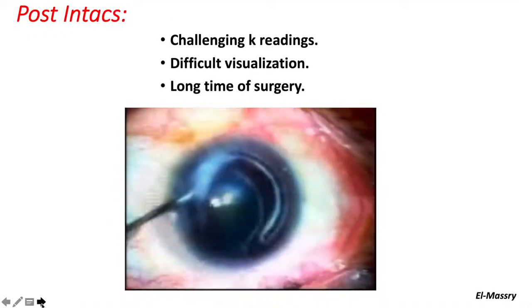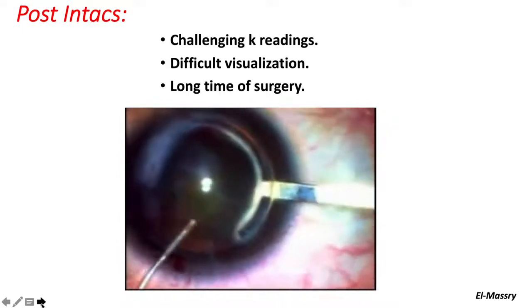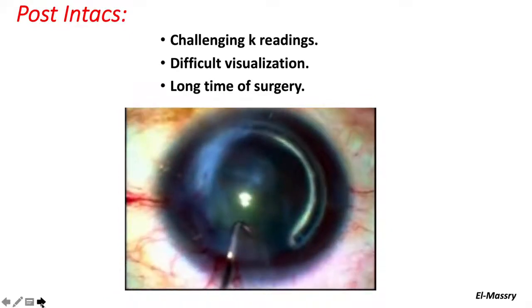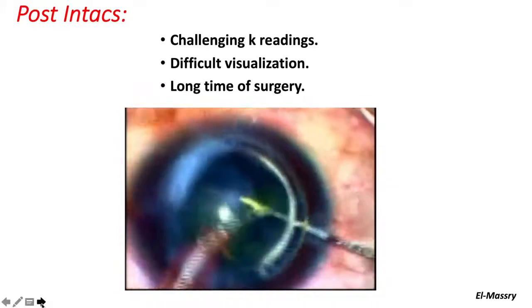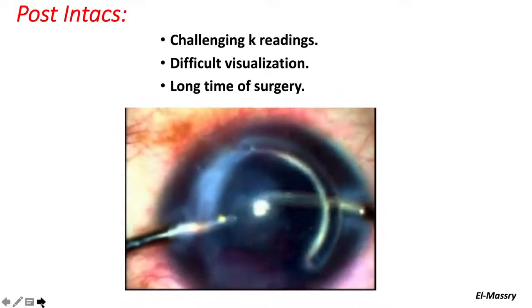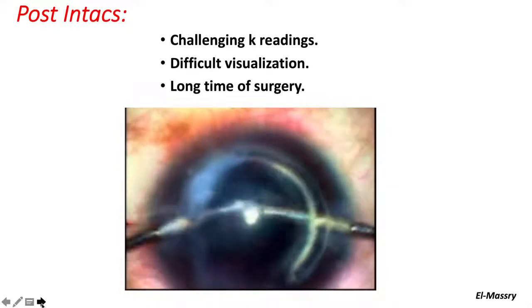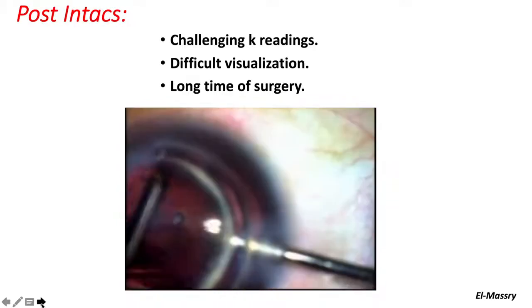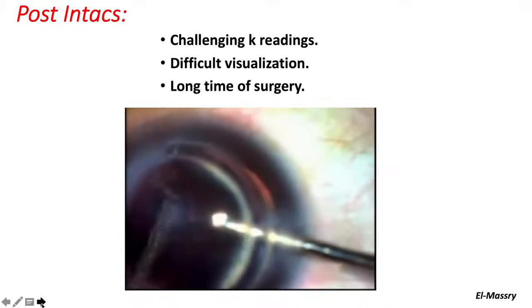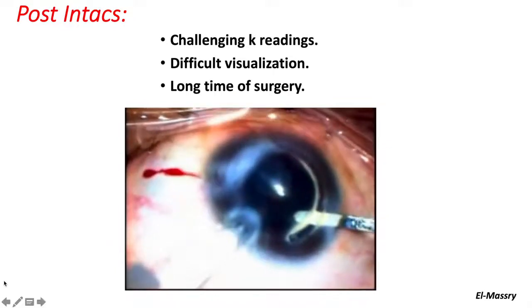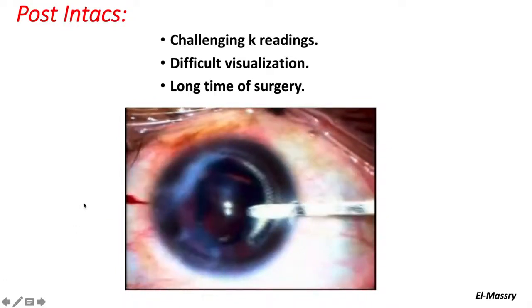Another patient with Intacs, she was glaucomatous, she had an infection, one of the Intacs had been removed, and she developed cataract. And as you see here, in spite of the nucleus being soft, the surgery took a long time because the visualization was not so clear. But in spite of that, we gave the patient the chance of doing the surgery, cleaning the posterior capsule as much as we can, and putting the intraocular lens to avoid doing keratoplasty for this patient after assessment of the visual acuity. So we have to wait for this patient after the surgery to assess the vision.